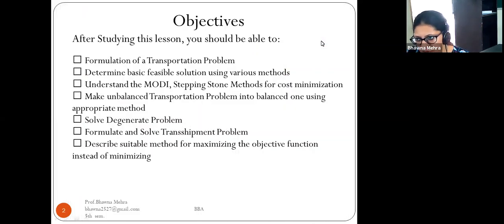After studying this lesson, you should be able to know the formulation of a transportation problem, determine basic feasible solution using various methods, understand the MODI stepping stone method for cost minimization, make an unbalanced transportation problem into a balanced one using appropriate method, solve degenerate problems, formulate and solve shipment problems, and describe a suitable method for maximizing the objective function instead of minimizing. So these are the objectives to study the transportation problem.